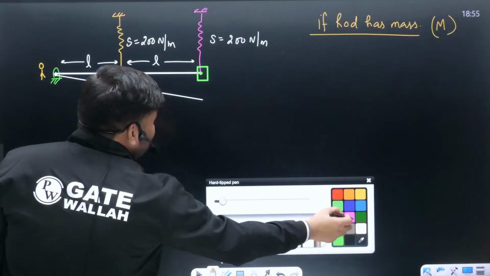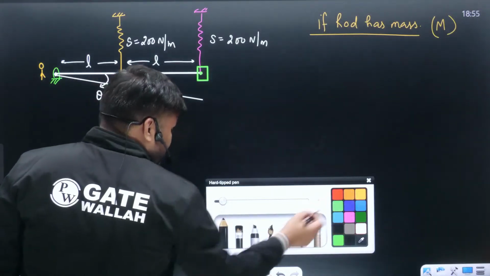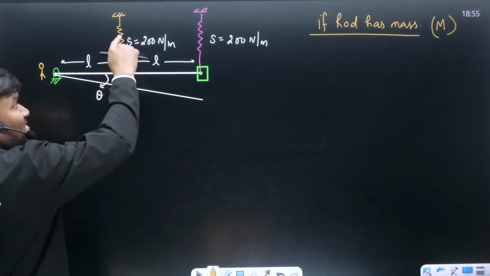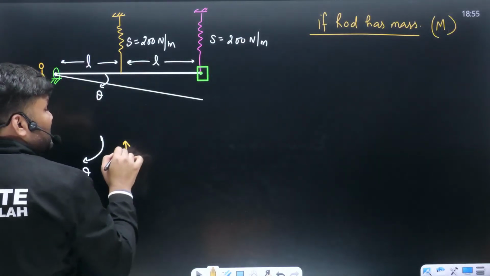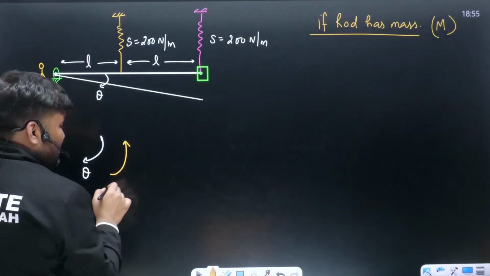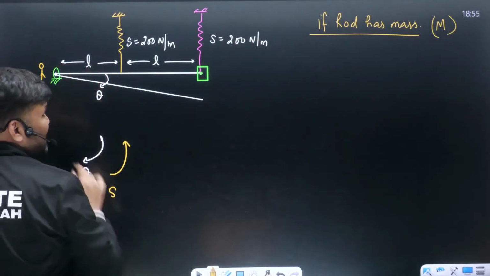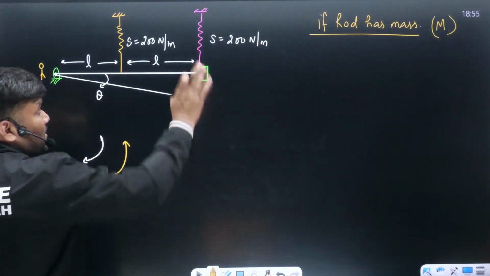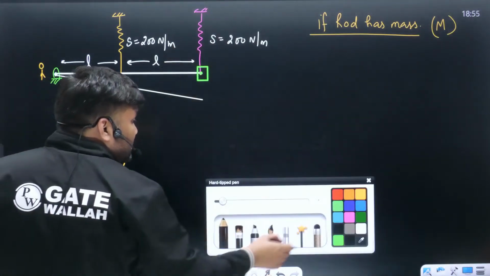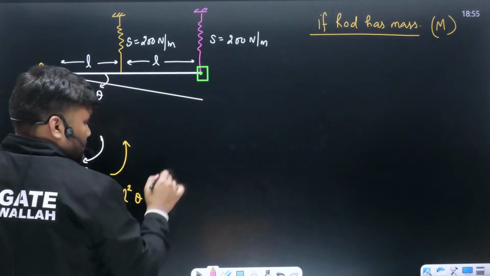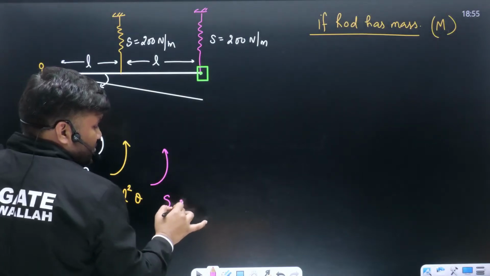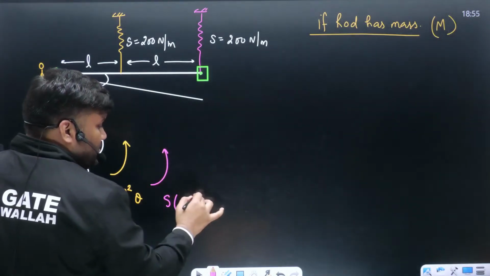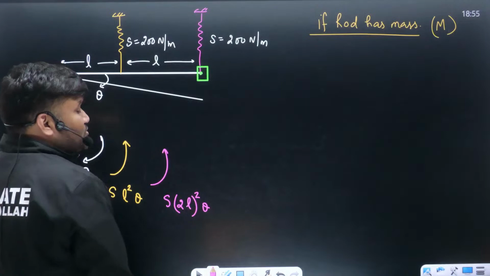Write down what are the torques which can be acting here. This is spring, yellow color wala spring, it will be applying some torque, कितना हो जाएगा, that torque can be written as S times L square theta. This spring is also applying some torque, कितना हो जाएगा, S times, same as the previous case, 2L square theta.